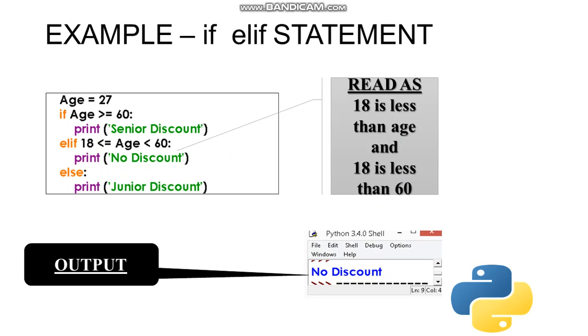Next example is of if-elif statement. I'm taking a variable age equals to 27. I'm comparing it as: if age is greater than or equal to 60, colon, print senior discount. If the age is between 18 to 60, no discount. Else, print junior discount. So you can see that I have taken the value of age equals to 27, so the elif block is going to get executed and the output is going to be no discount.